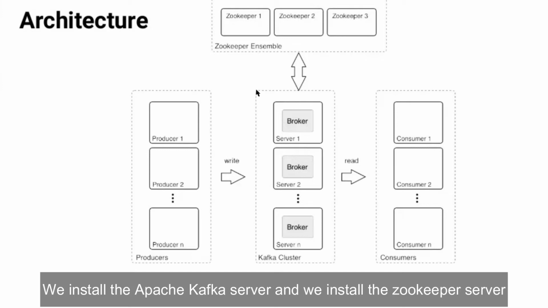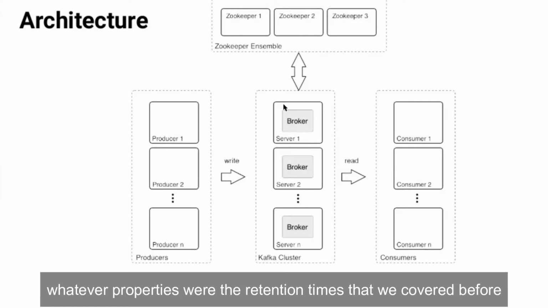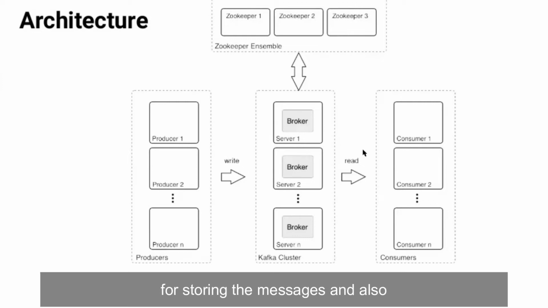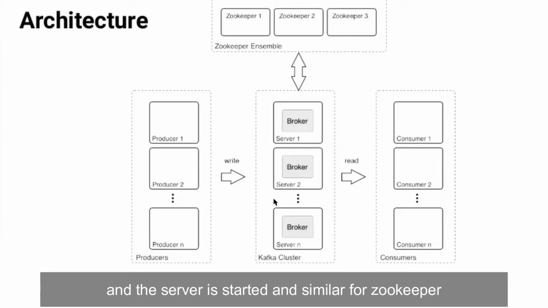We install the Apache Kafka server, and we install the Zookeeper server, and there are config files for both of these. We configure them accordingly. For Apache Kafka, we set properties such as the retention times that we covered before for storing the messages, and also the storage space, and all of these properties are configured in the config file, and the server is started.